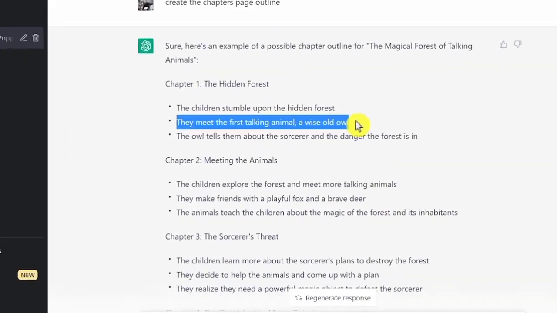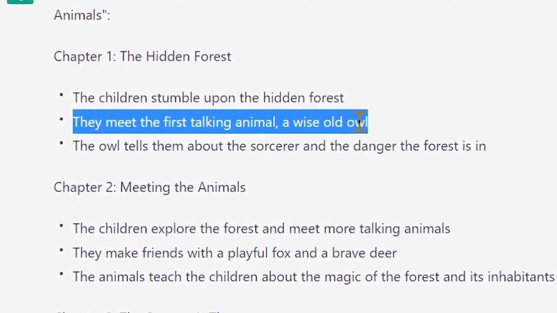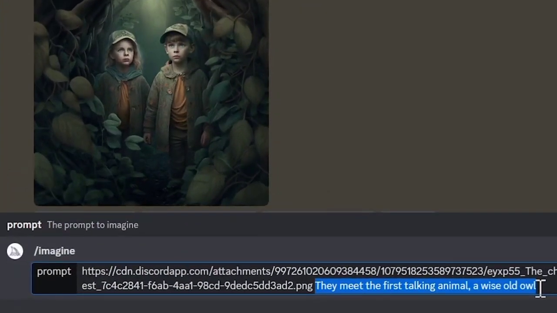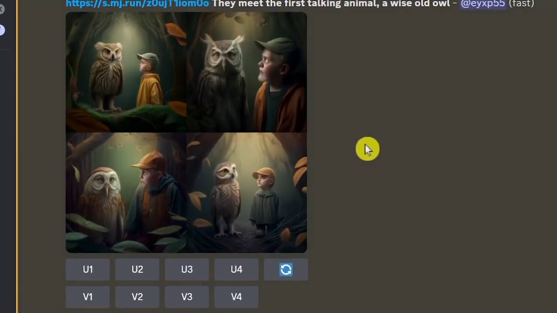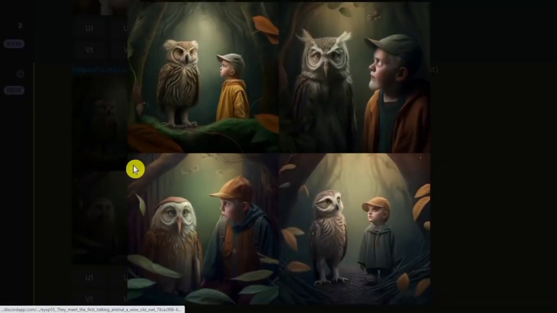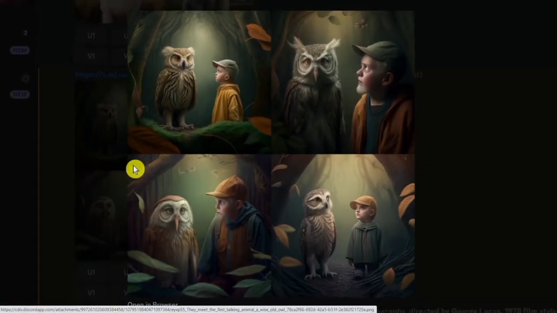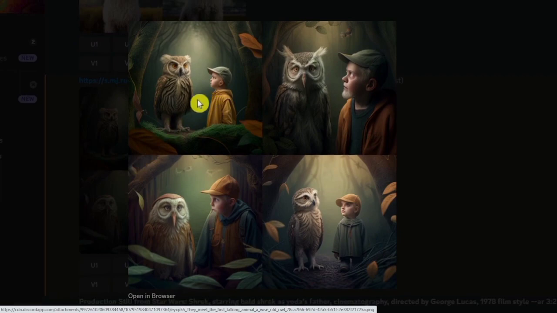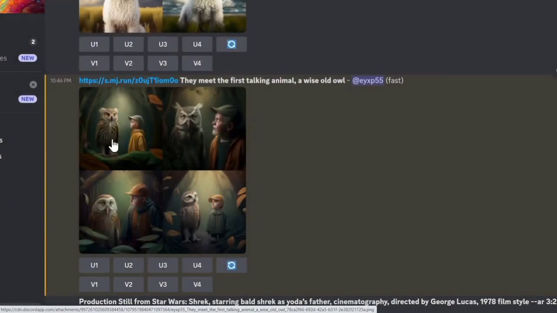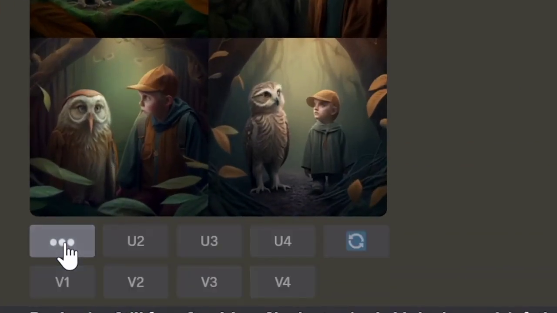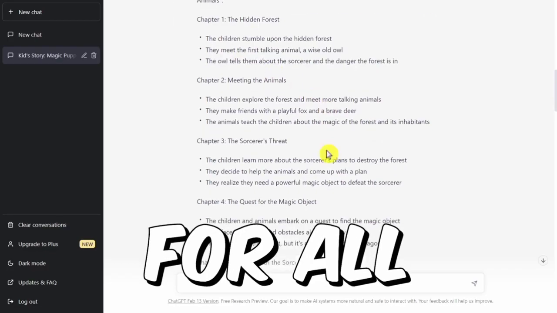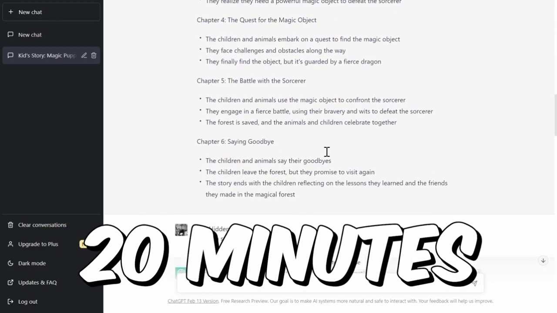In my case, it's they meet the first talking animal. So, I'm just going to copy it and then paste it here. So, it's generated now, and it also maintains the same style as you can see. And I think I like this one more, so I will just click U1 to upscale it and then save it. And I did the same thing for all of these. And in about 20 minutes, I had all the illustrations ready to use.